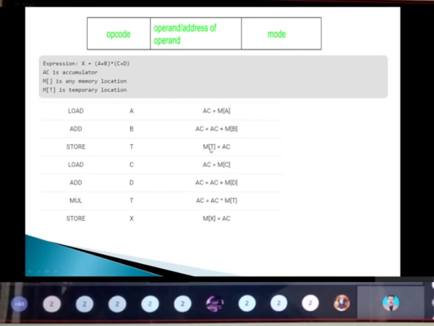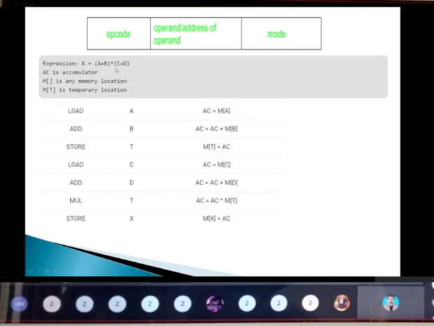I'm storing it because I have another expression, C plus D. For that, whatever value is present in the accumulator, I have to write into another memory location, so I need store. In one address instruction, we will have load, store and all those operations. So storing the value in the temporary memory location, that is M of t.